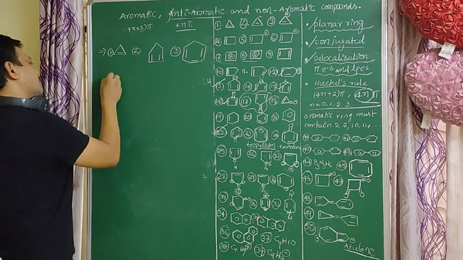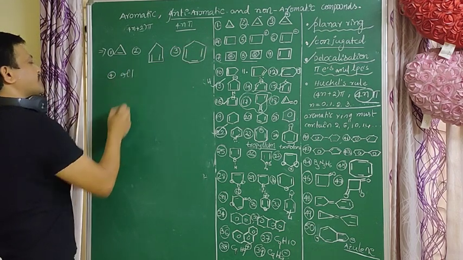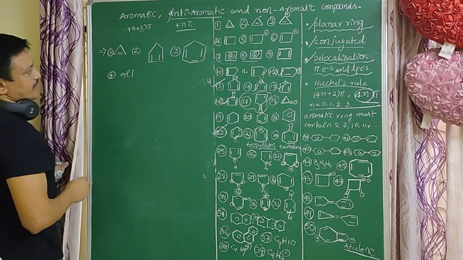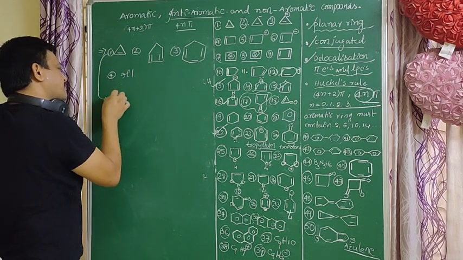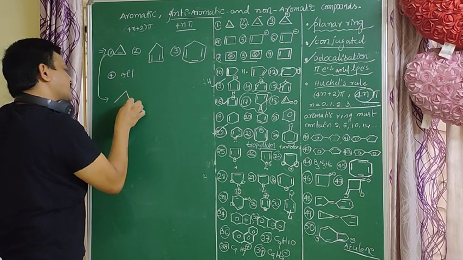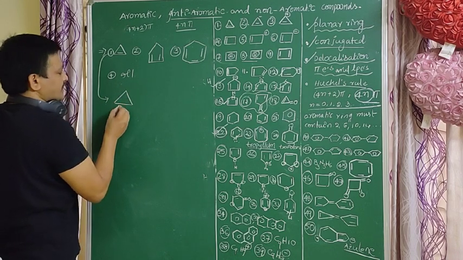So all the above. Which of the following has the more acidic hydrogen? After losing H plus, the compound that gets aromatic nature has the more acidic hydrogen.